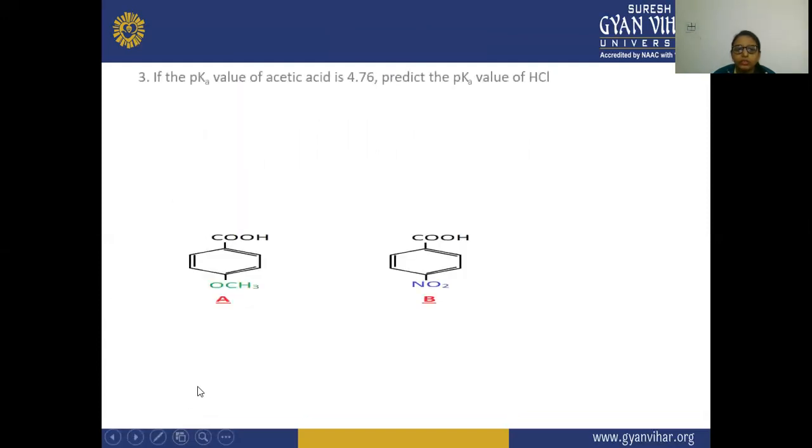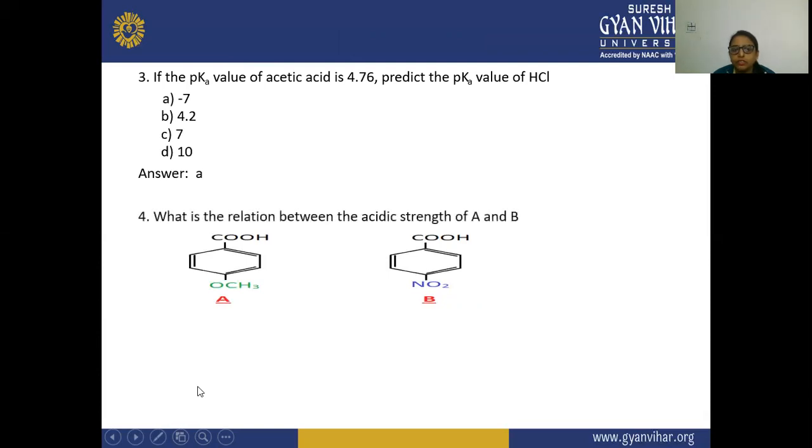Next, if the pK value of acetic acid is 4.76, then the pK value of HCl is -7. So what is the relation between the acidic strength of A and B? Here A is less than B, because this is your electron withdrawing group and this is your electron donating group.